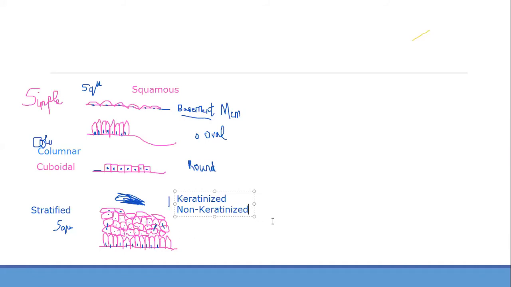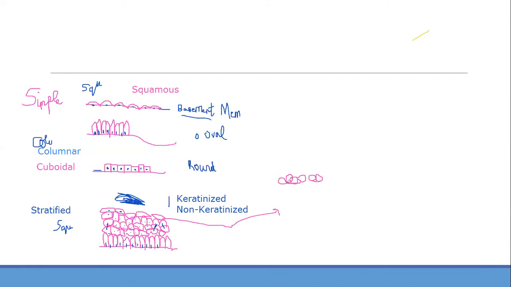Now I have to show you what is transitional, but in a short way, and then we will move on to the slides. The top layer is little rounded cells.